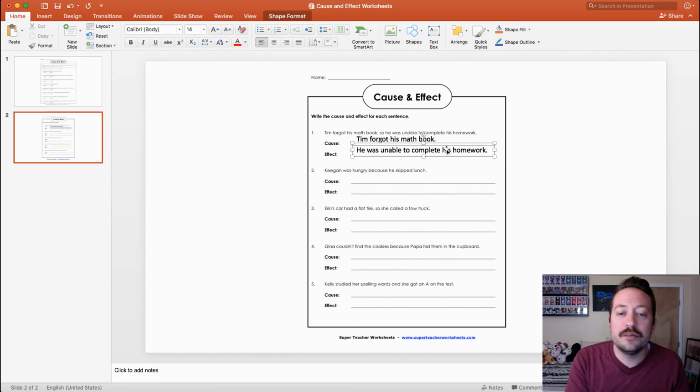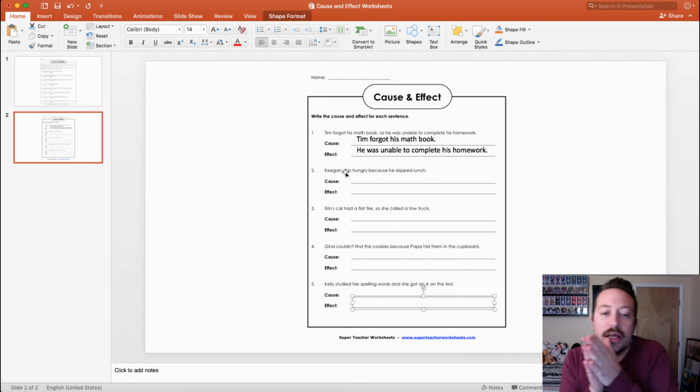So Tim forgot his book, that's the cause. What happened because of that? What was the result or the effect? He couldn't do his homework. You're going to do the same thing for each one. You're going to read the sentence, and you're going to type in what the cause piece of the sentence is and what the effect was.